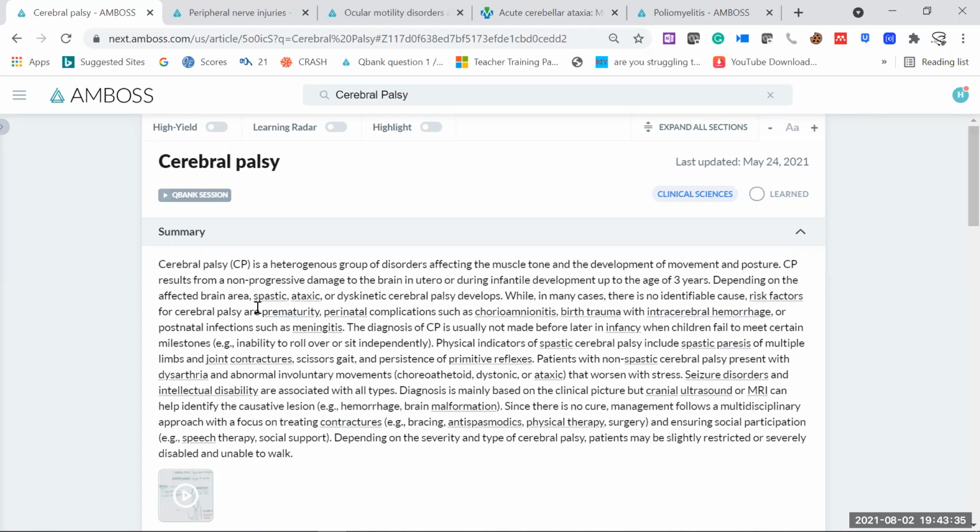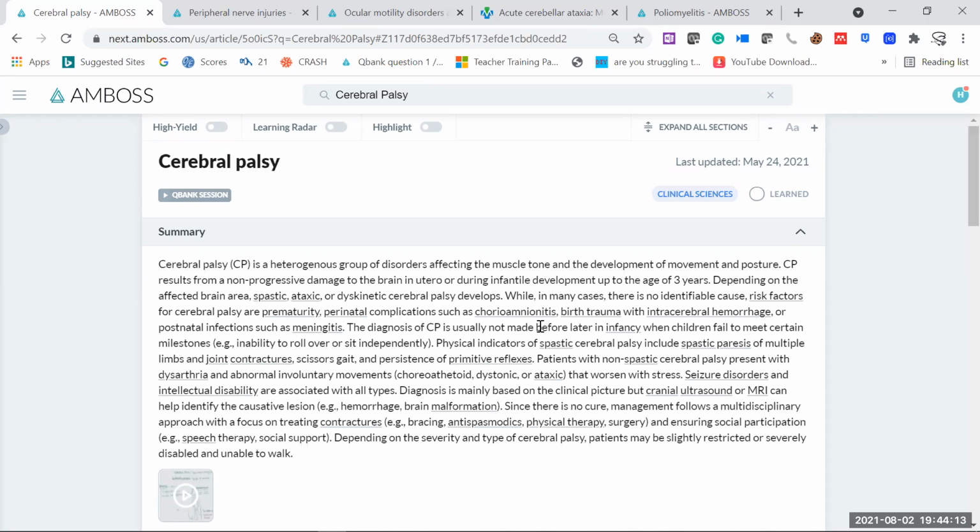Of course, these babies are severely premature babies. So if birth weight is 1500 grams, like 1.5 kg, or less than 1.5 kg, they come under the category of premature babies. So always, if the question asks what the risk factors for developing cerebral palsy are, always think about prematurity of the baby as one of the main risk factors for having a CP child. Similarly, perinatal complications such as chorioamnionitis.